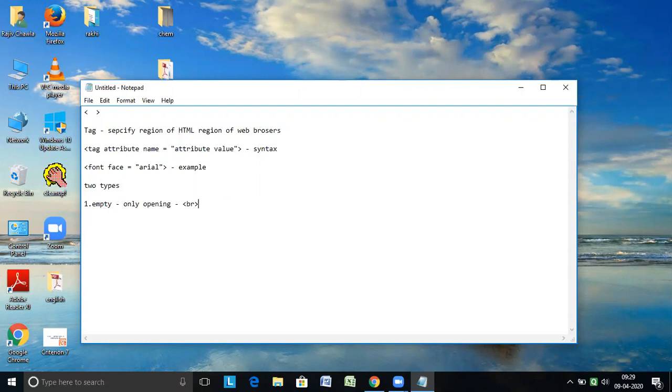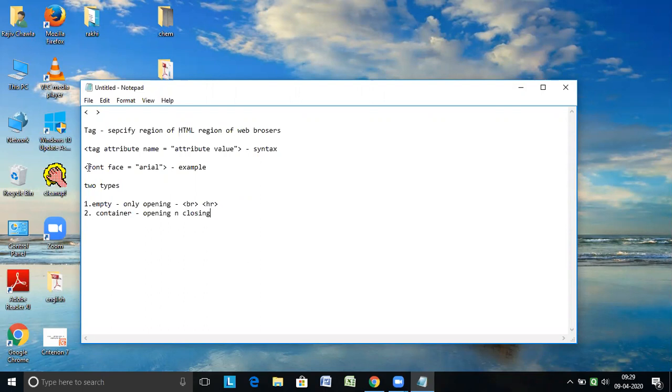Examples of these are BR and HR. The next category of tag is the container tag, in which both opening and closing are required. Examples of these are HTML. You need to write the opening and closing both of these tags. Normally the closing of the tag is with the name of the tag only.